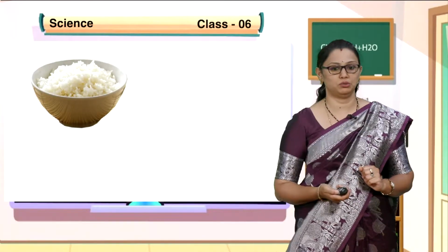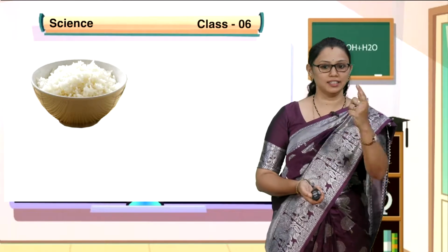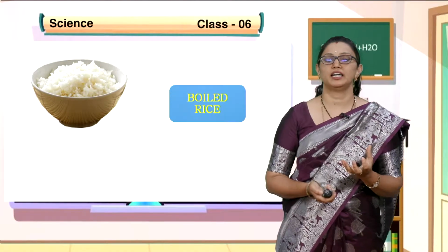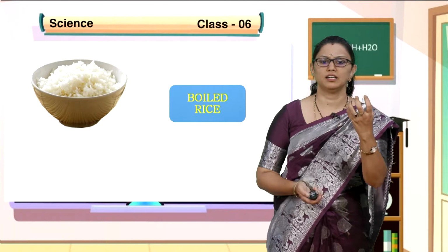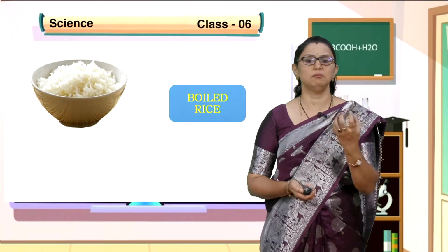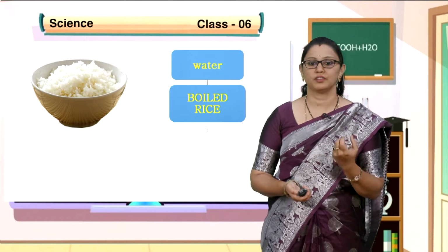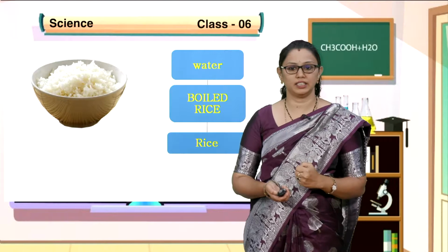What do you observe? A bowl and there is something, right? What is it? Yes children, you are correct. It's boiled rice. Can you prepare this? What do you want to prepare? A bowl of rice. It's boiled rice. So, you need water as well as rice. What are water and rice called?